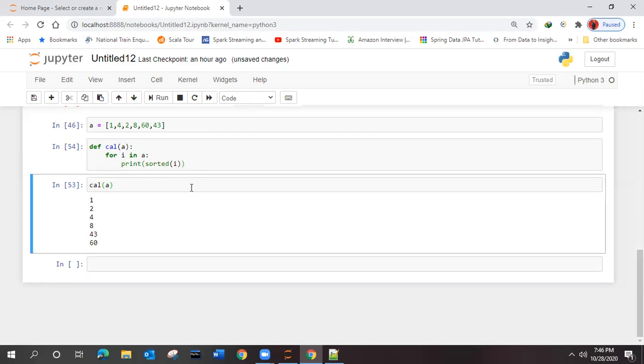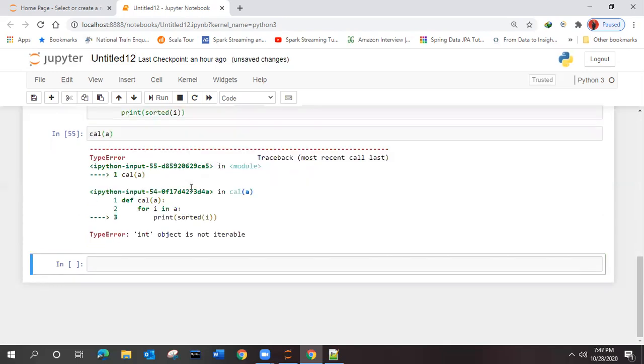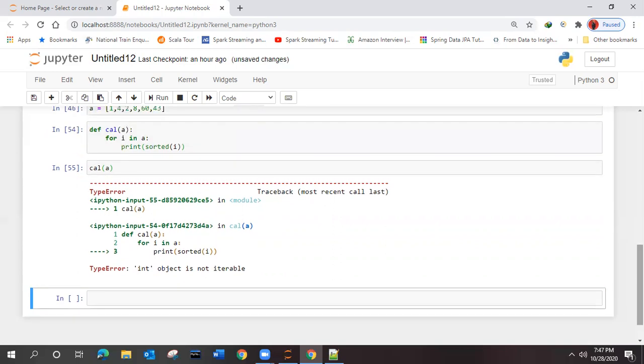Yes. It says int object is not iterable. Why are you seeing this error over here?